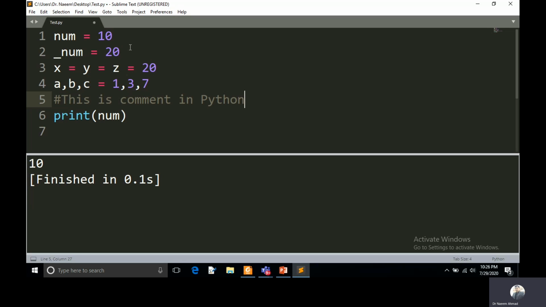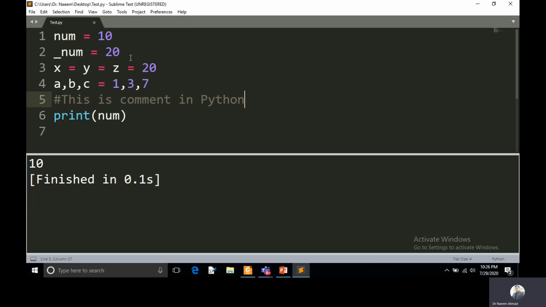I have written it just before the print statement because I want to check whether the interpreter will go up to the last line. You can execute, and it has printed the value of num, which means the interpreter has executed the last statement, but it has skipped the comment, meaning it did not execute this line.